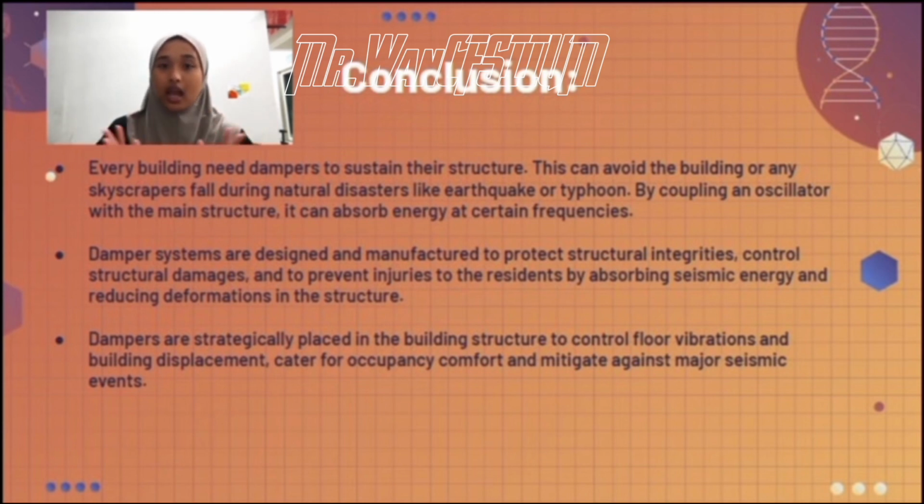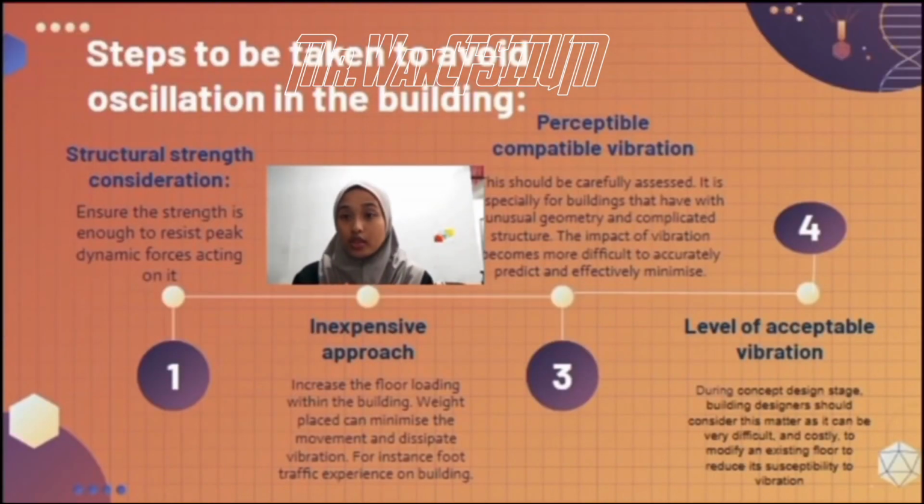All the energy generated by the flow of vibration and building displacement is absorbed by the dampers and dissipated as heat energy. So these are the suggestions to avoid oscillation occurring in the building. First, structural strength consideration. It is to ensure the strength is enough to resist peak dynamic forces acting on it.